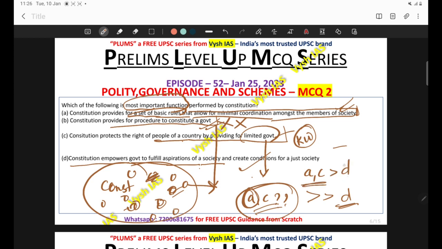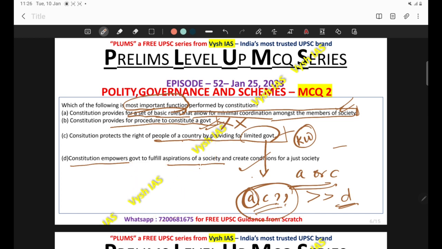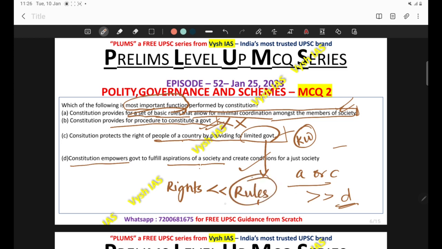If you compare A and C, which one seems to be important? More than rights, we need a basic set of rules. If the rules are going well, then over a period of time, people will be claiming their rights. If in the first place they claim their rights, there will be chaos in the country, and an unorganized set of governance.